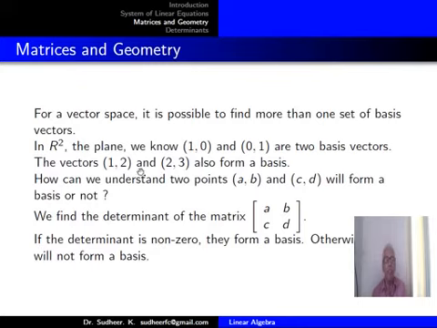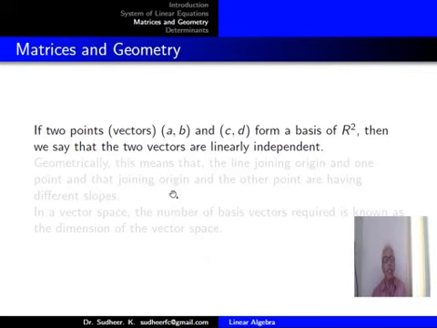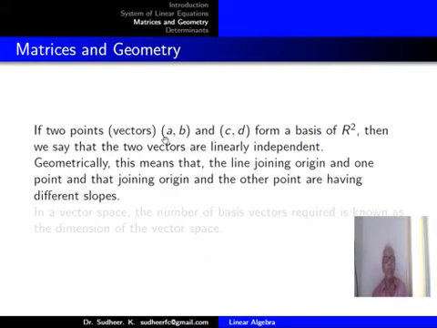So when you have the basis vectors, write the coordinates of the basis vectors to form a matrix. If the determinant of that matrix is non-zero, the vectors will form a basis, and if the determinant is 0, the vectors will not form a basis. If two vectors or points (a, b) and (c, d) form a basis, then we say that the two vectors are linearly independent. Again, a new term, linearly independent.